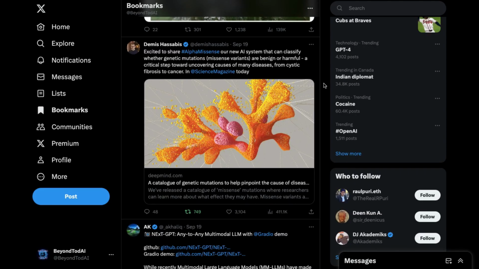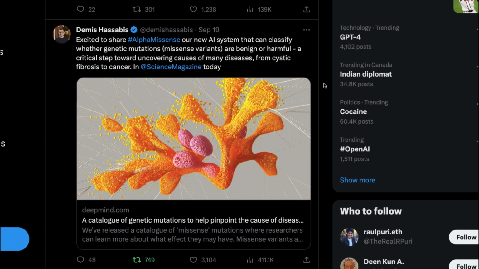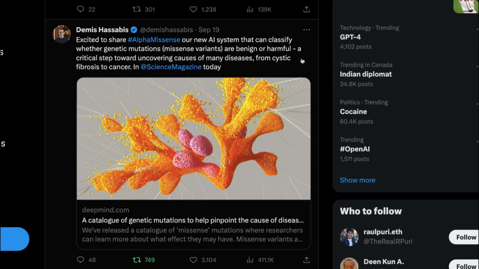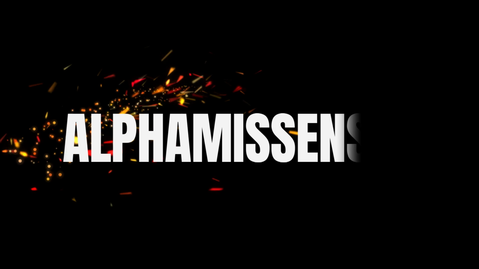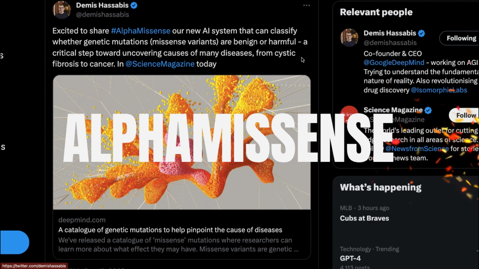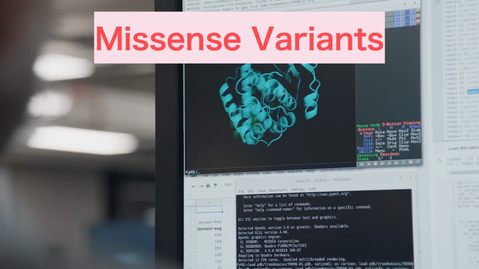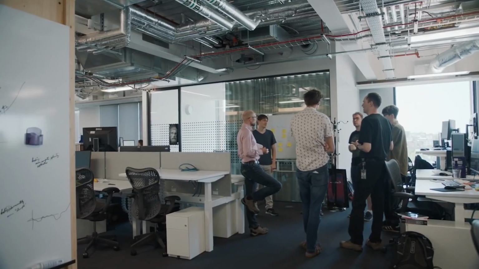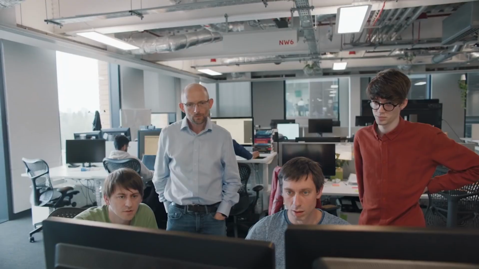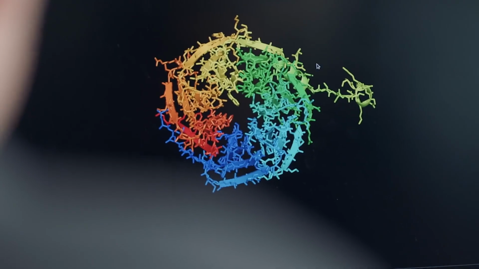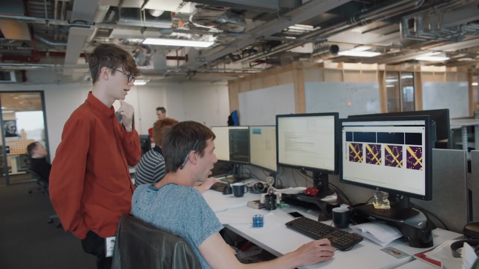Now we'll take a sharp turn into probably the most important AI application here. Google DeepMind announced AlphaMissense. AlphaMissense is their new AI system that can classify whether genetic mutations called missense variants are benign or harmful. This is very critical, and it's an important step towards uncovering the causes of many diseases, from cystic fibrosis to cancer. Wow, that's crazy! This is wild and very important.